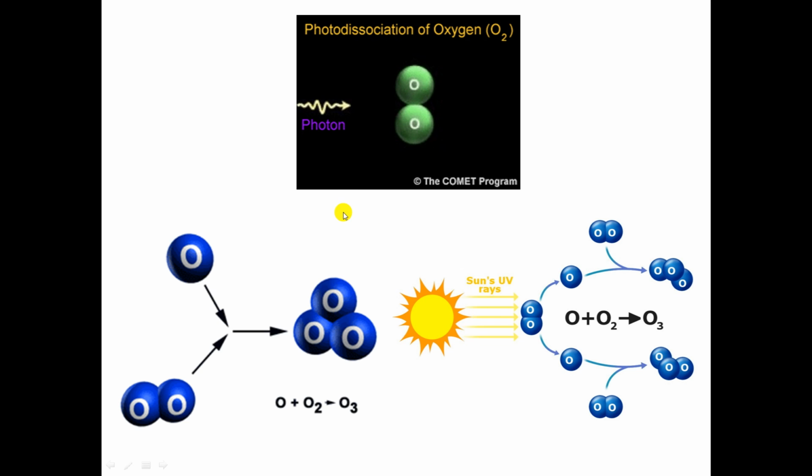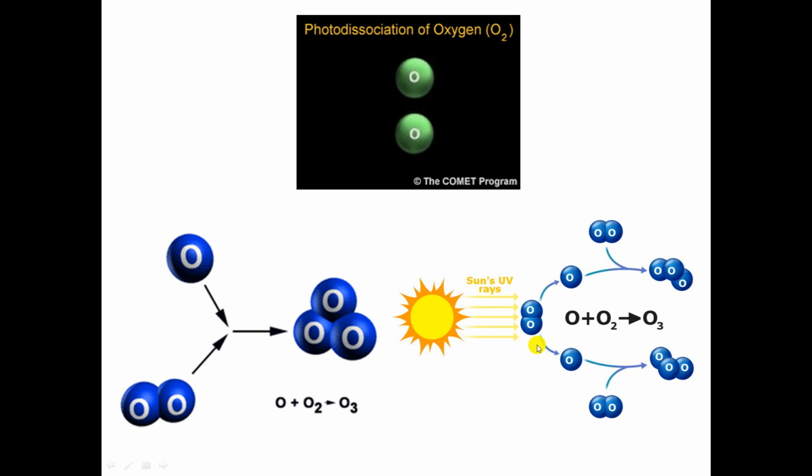The formation of ozone is explained in this diagram. Initially, a photon is incident on the oxygen molecule present in the atmosphere, and photodissociation takes place, producing atomic oxygen. This atomic oxygen, produced by the photodissociation of oxygen, is very reactive, and it combines with molecular oxygen present in the atmosphere. So it produces ozone.